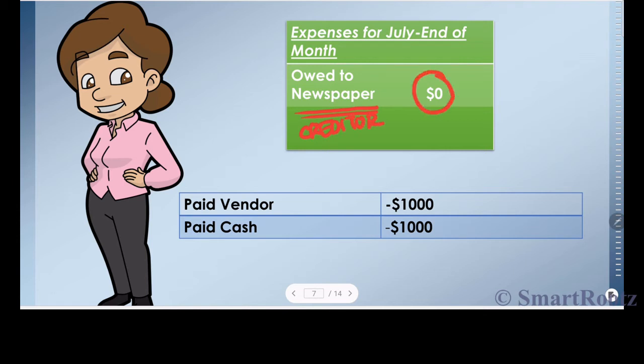Why does it become zero? Because she's actually paid cash and settled his account. In other words, I can say liability, right? So in this we can understand what an account is. An account is nothing but a ledger that you maintain for a specific individual. So in this case, a newspaper vendor. He's a creditor and the mother had a liability towards him, and once that is settled off, his account becomes zero.